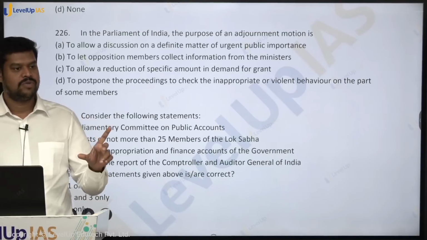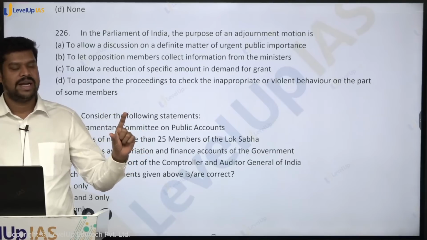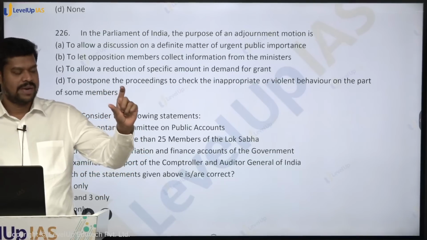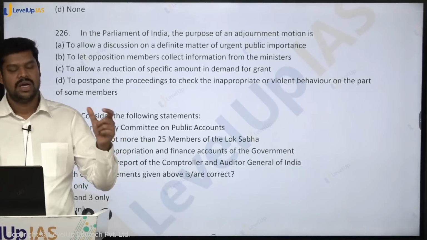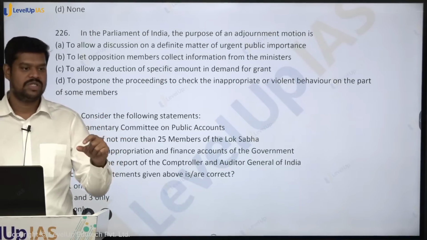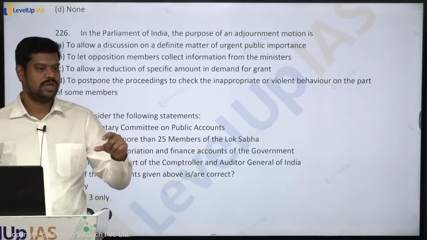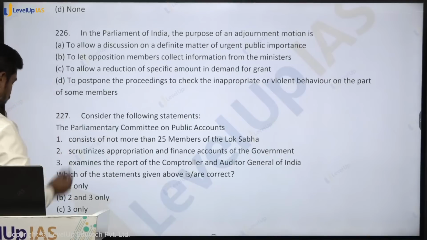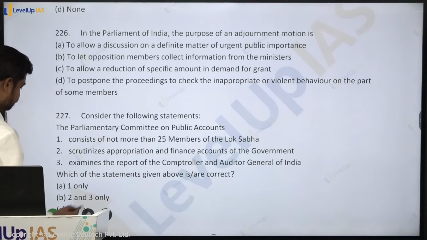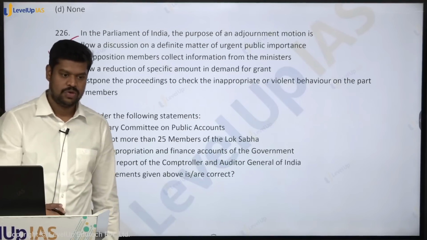The name adjournment motion is specifically used only for what? Only for the Lok Sabha. Why? Because it has a serious element of ramification for the government to answer all the questions when an adjournment motion is introduced. And the government is specifically accountable to which house in the Parliament? To the Lok Sabha. So the name adjournment motion is only used in the case of the Lok Sabha and not the Rajya Sabha. So what is the answer here? To allow a matter of urgent public importance. And similarly, a no confidence motion can be introduced in which house? Only in the Lok Sabha.